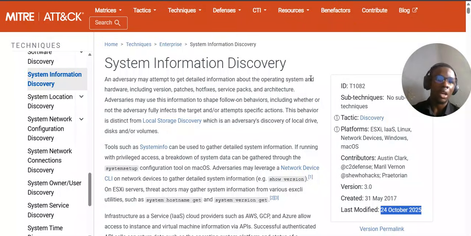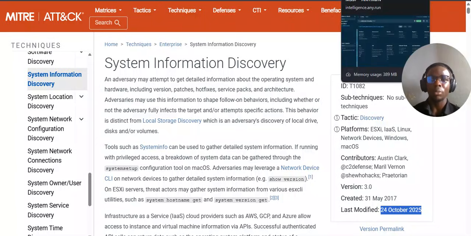I hope you've gained one or two things on how to use some of these tools and how to check threats and check tactics and techniques and defenses and how to stop yourself from falling into this threat.